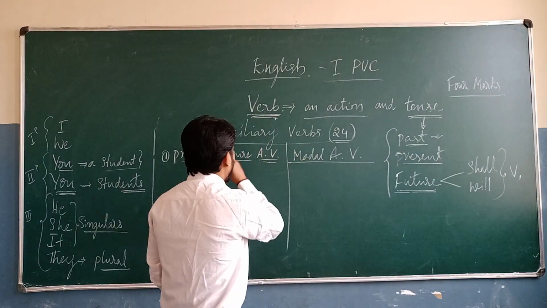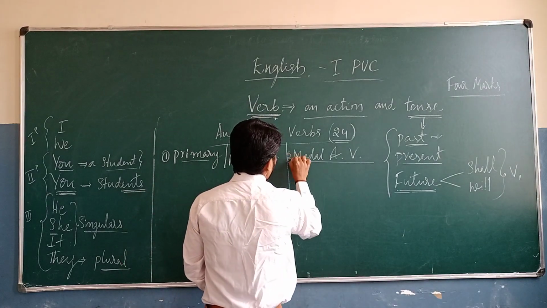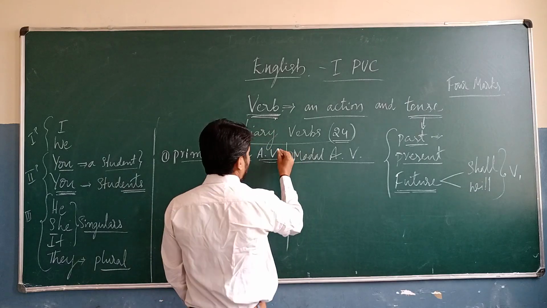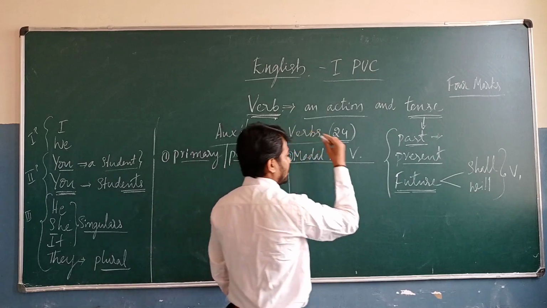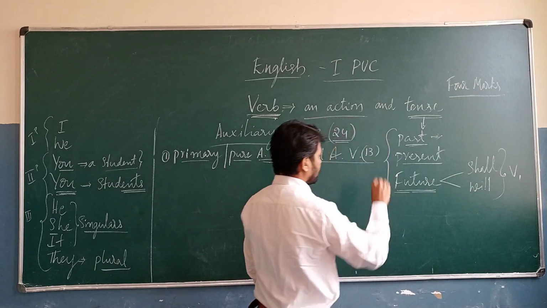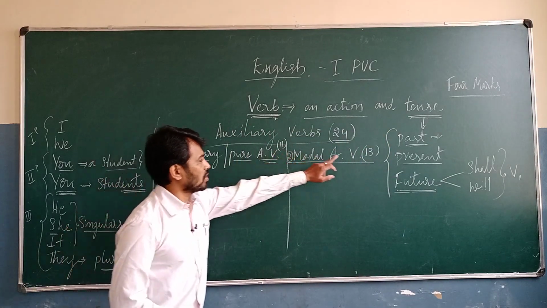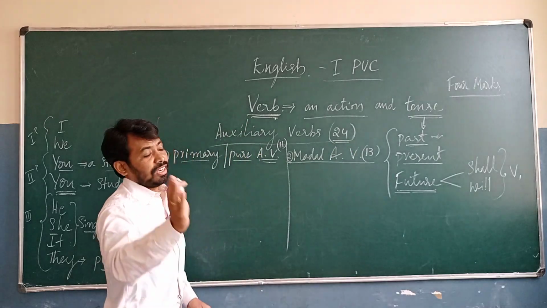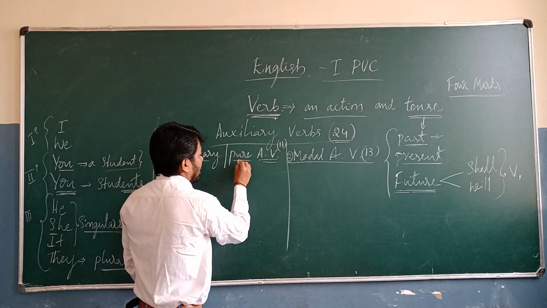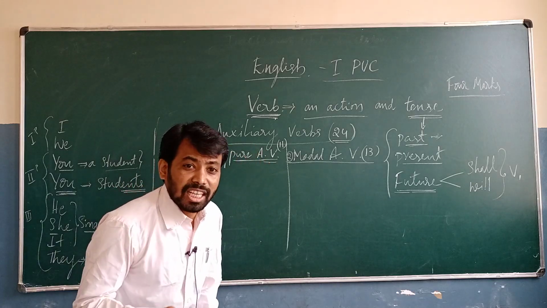So here the primary auxiliary verbs are 11, and then the modal auxiliary verbs are 13. So total 11 plus 13, 24. Got it? Yes. And then the primary auxiliary verbs. Which are the primary auxiliary verbs?